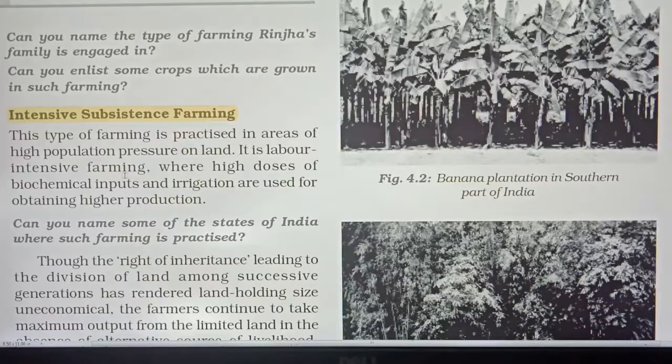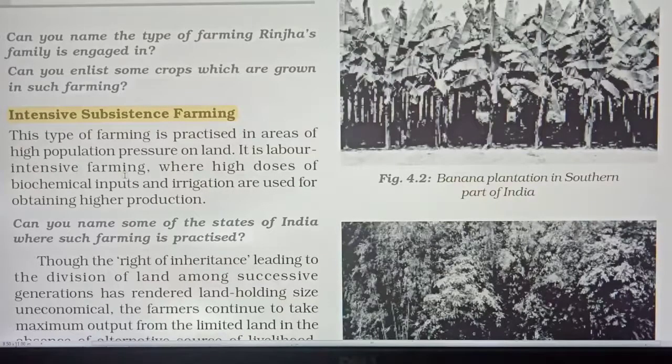What they are doing, they are using the new methods and the modern methods of cultivation, like HYV seeds, tractor, thresher. And what are they doing? Whatever crops they are producing, they are using that crop for their own purpose as well as for selling purpose.